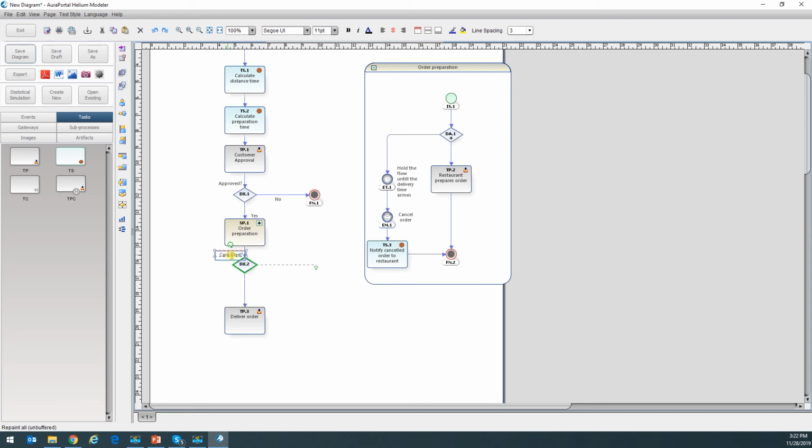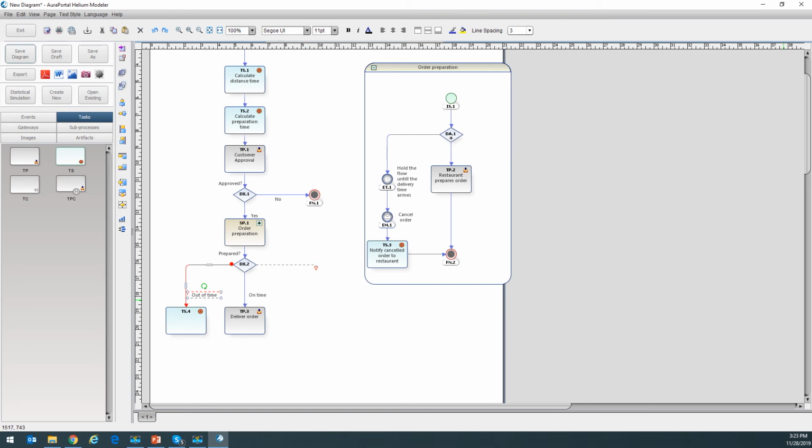Actually, it would be here. We could say deliver or prepared, and we'd have one option. It would be prepared on time. There would be another option that we could call prepared out of time. So the order could actually be prepared within the time that was expected or out of the time that was expected, or it could actually be cancelled. And if it's cancelled, I guess the process ends.